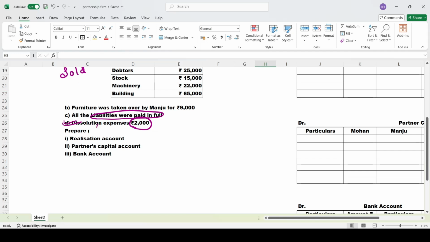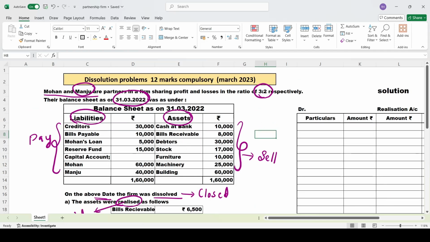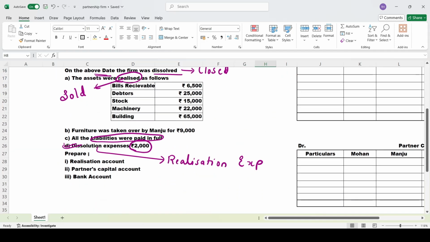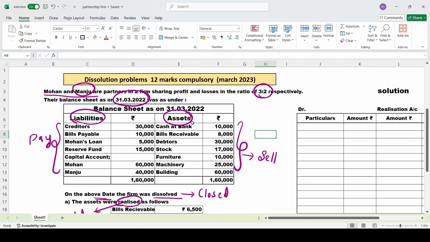See, dissolution expenses is also called realization expenses. In a few problems, they will give it to you as realization expenses. Hope you people understood the problem now. First, they have given how many assets and how many liabilities there are. Then they have given the information about what price you have sold the assets for and how you have paid the liabilities, and what your realization expenses are. This much information is there. First, you should understand the problem carefully. Now we'll solve the problem.